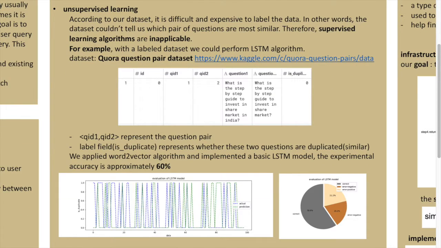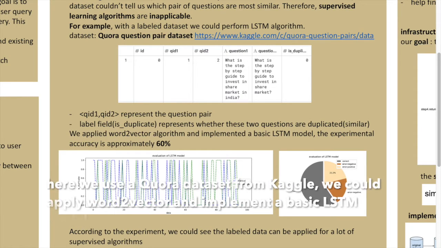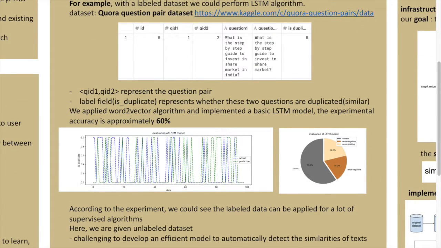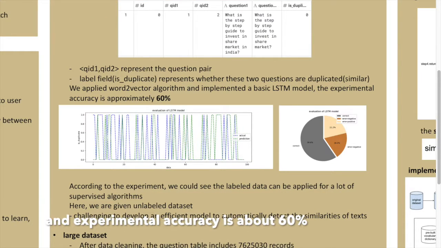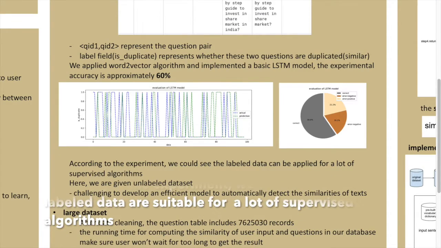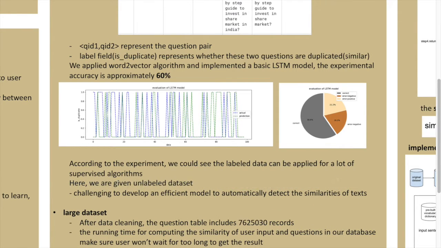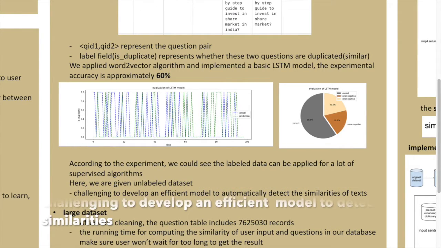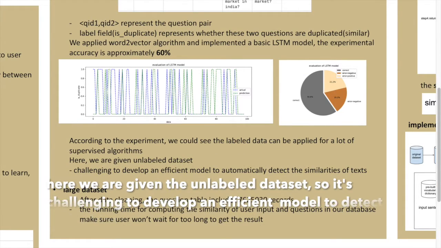For example, with a labeled dataset, we could perform the LSTM algorithm. Here we use the Coral dataset from Kaggle. We could apply the word-to-vector algorithm and implement a basic LSTM model, and the experimental accuracy is about 60%. It's not bad. According to the experiment, we would say labeled data are suitable for a lot of supervised algorithms. But here we are given an unlabeled dataset, so it's challenging to develop an efficient model to detect the similarities.